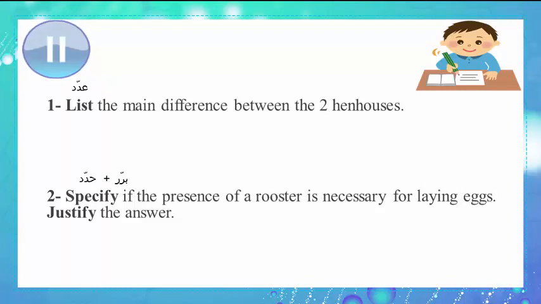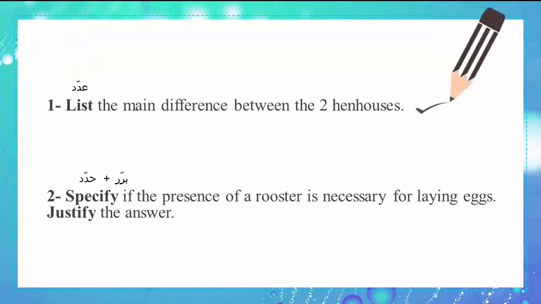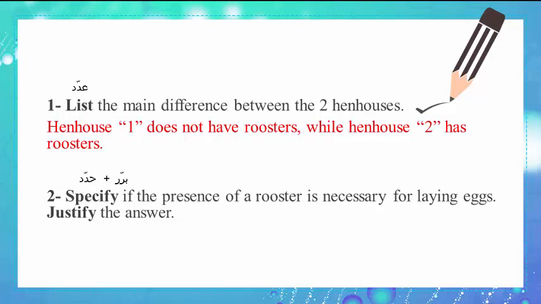Now please pause the video and solve numbers 1 and 2. Let's check your answer. Number 1. List the main difference between the 2 hen houses. Hen house 1 does not have roosters, while hen house 2 has roosters.